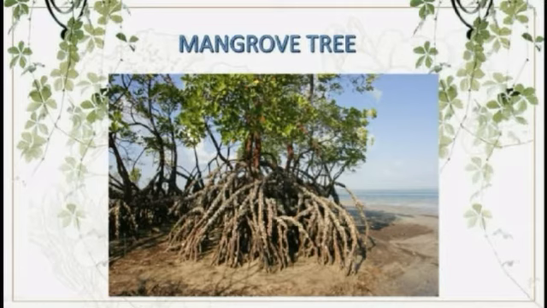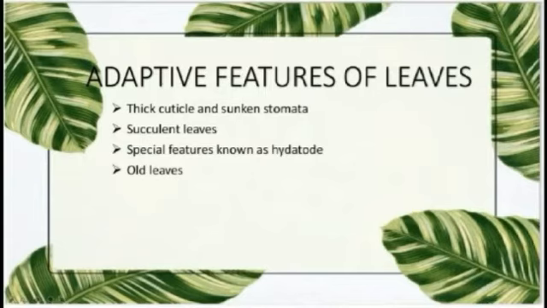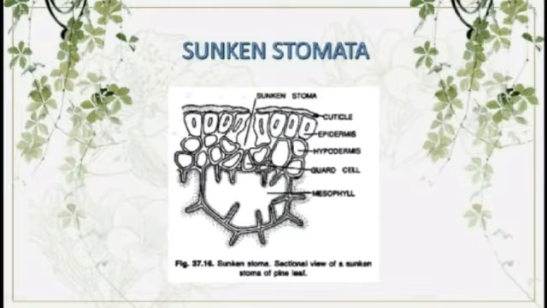Their roots and leaves have specific adaptive features to adapt to the environmental condition. The first adaptive features of the leaf are thick cuticle and sunken stomata. Sunken stomata means the stomata are embedded deeply in the leaf, so they are not exposed to the sunlight directly. This is only an example to show sunken stomata. This characteristic is able to reduce the rate of transpiration so that the loss of water will be less.